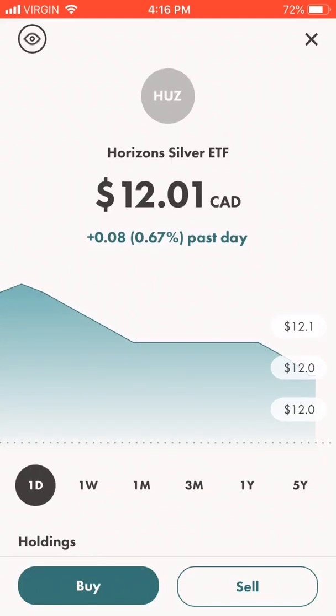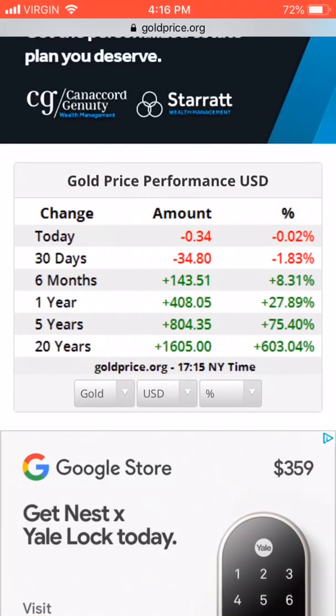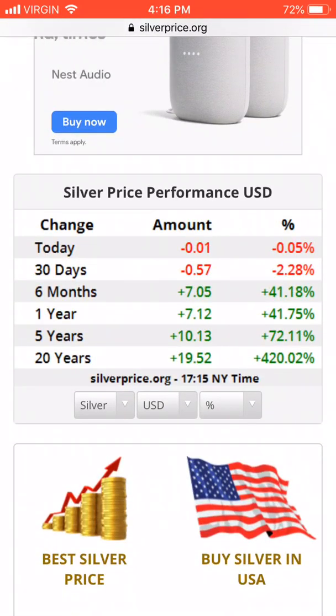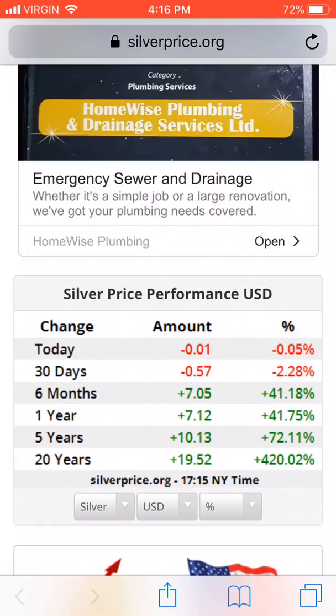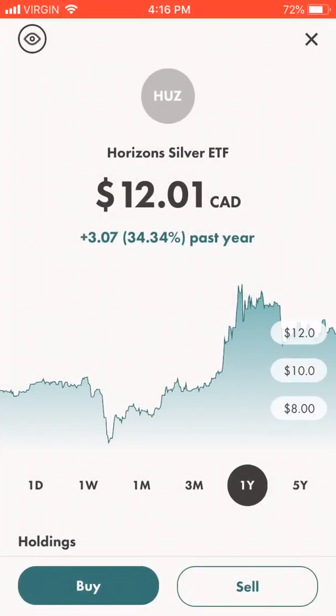As proof of that, 1-year returns, HUZ went up by 34% in the past year. The actual silver price is at 41%. So they both went up a lot. The only reason that it's not exactly the same is because of the US and Canadian conversion.